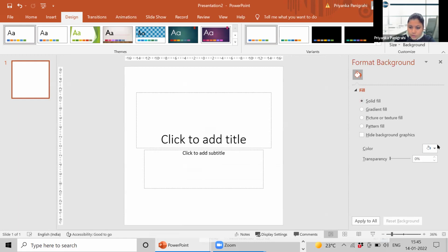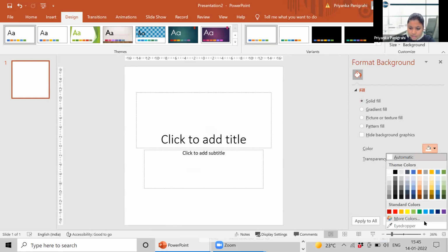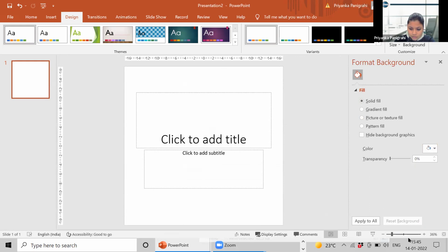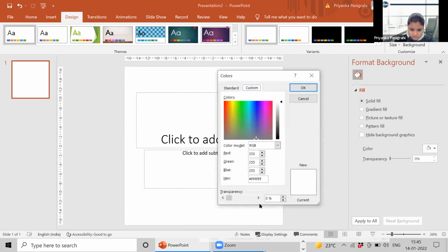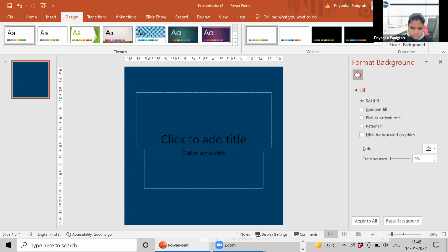So one thing you can do is solid fill. The three colors that you have, go to more colors, to custom, and write the code here. Okay. 004165. Okay.